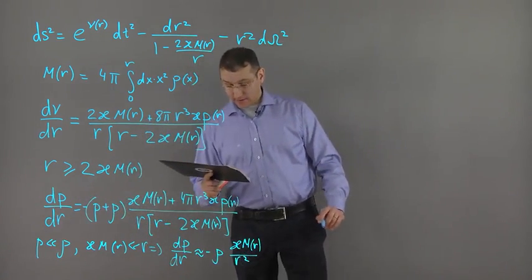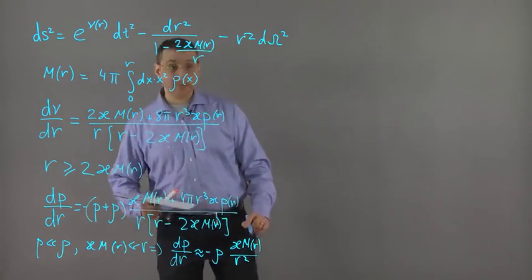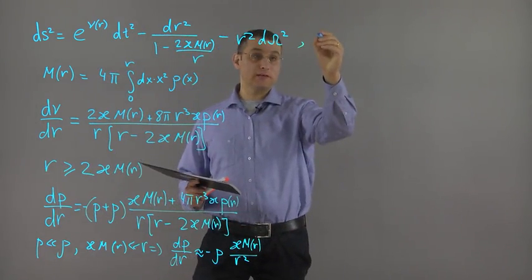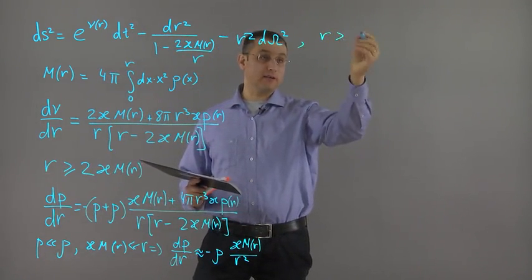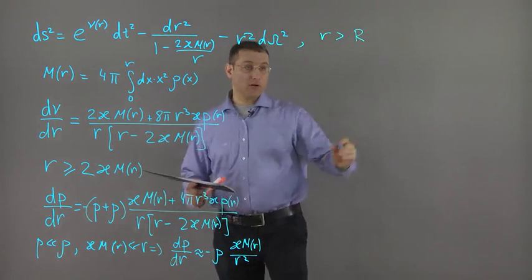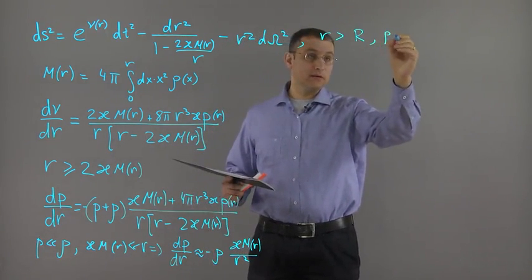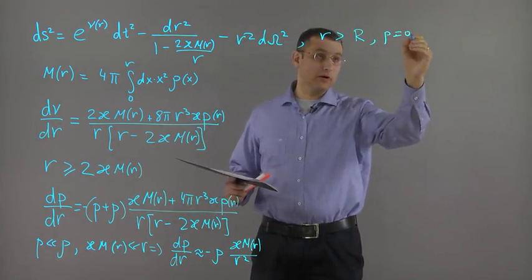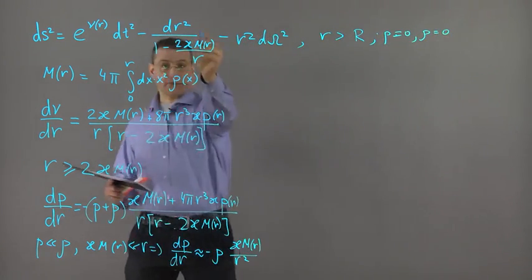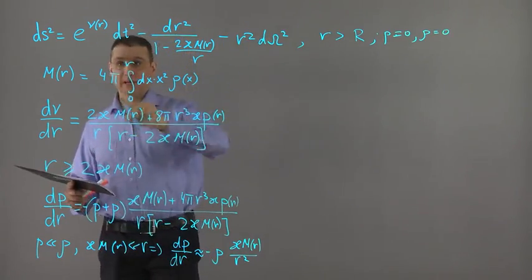Okay, now let me stress a few points about this solution. First of all, when r is greater than big R, the radius of the star, where p is equal to 0 and rho is equal to 0, this just reduces to the Schwarzschild part of the metric.